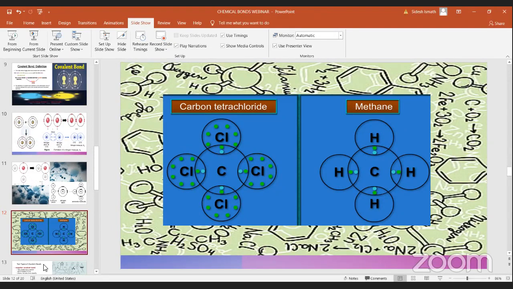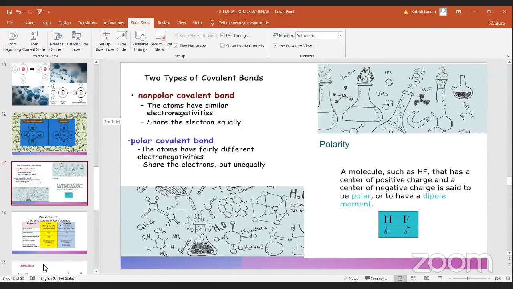Now we'll see the two types of covalent bonds. We learned homoatomic molecules and heteroatomic molecules: homoatomic molecules are the same element and heteroatomic molecules are different elements. But the main part of covalent bonds is non-polar covalent bond and polar covalent bond.